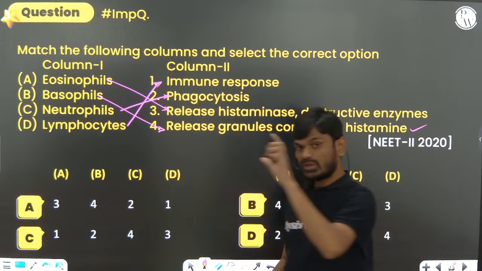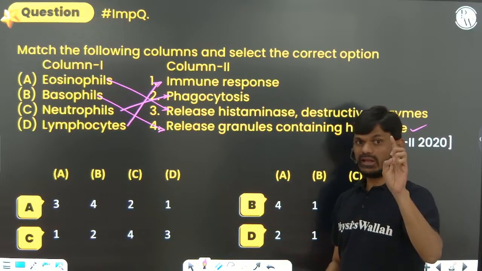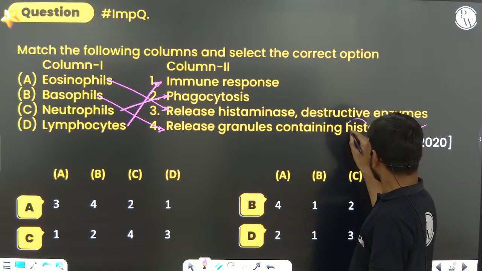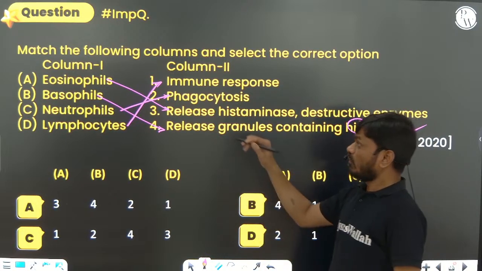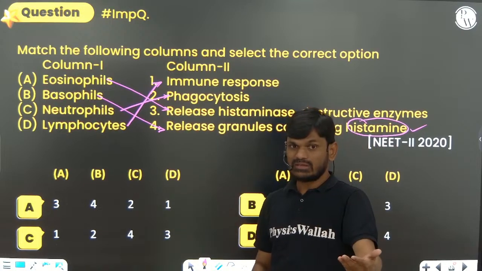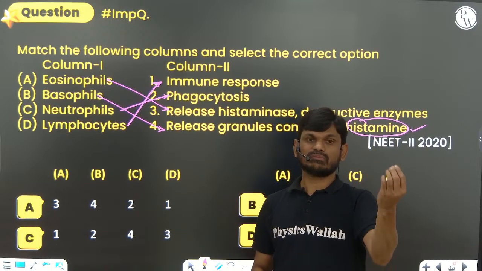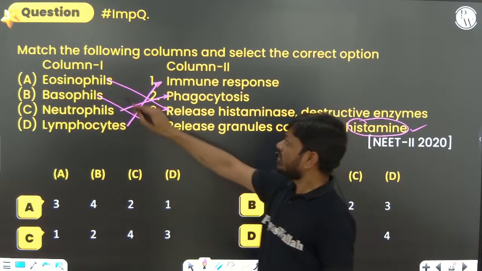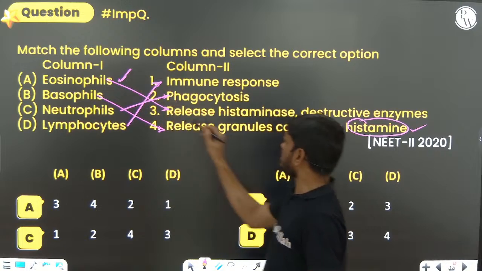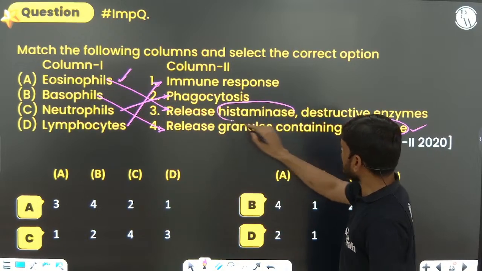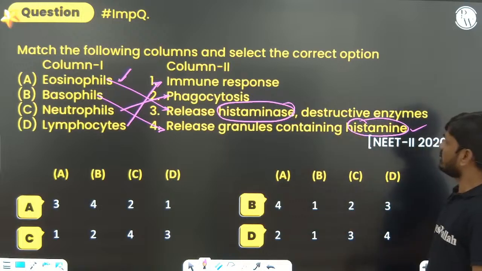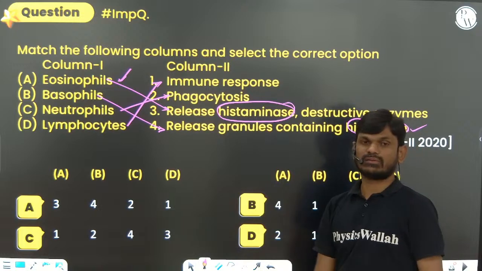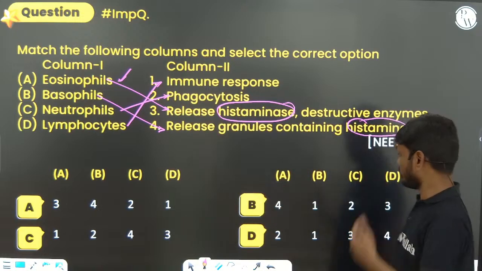Basophils are responsible for allergy: basophils release histamine, which can cause allergy. When allergy is there in the body, eosinophil number increases because they release the histaminase enzyme, a destructive enzyme. So that is the answer based on that.